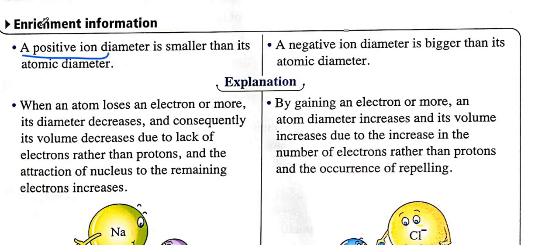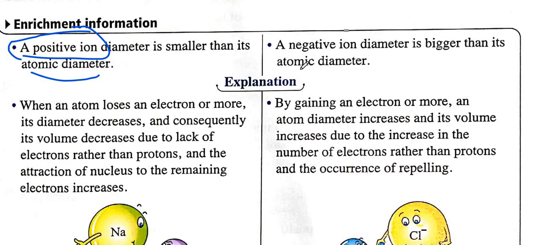So again, a positive ion diameter is smaller than the atomic diameter, because when the atom loses an electron, the diameter decreases, as it is losing an energy level, right?